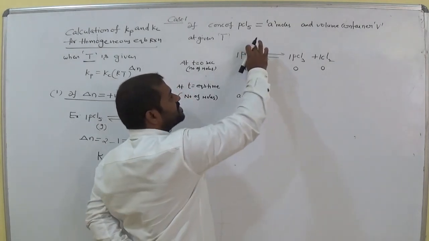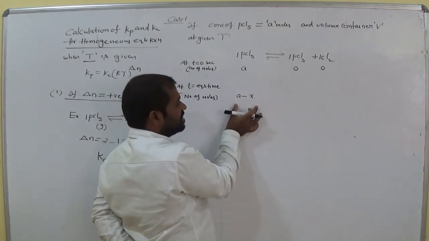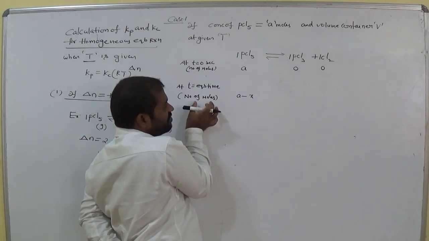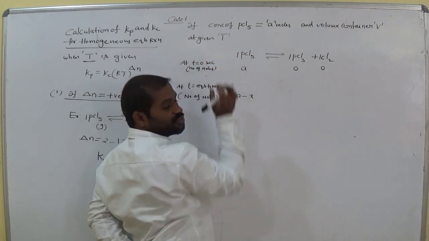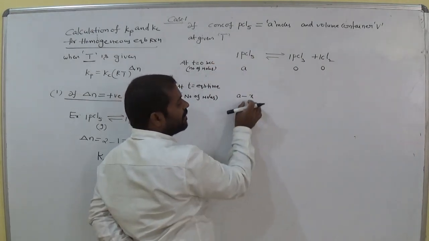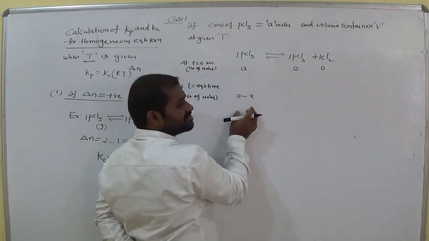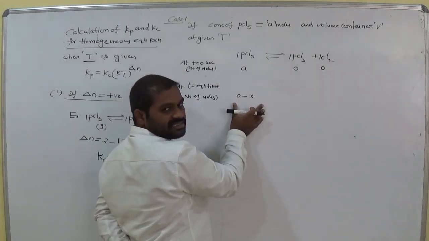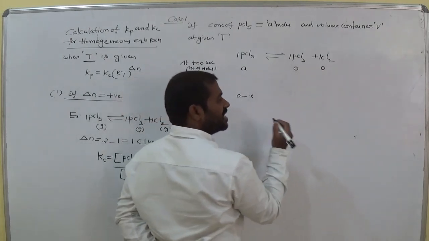So how many moles of PCl5 are here? 1, so 1 into X, A minus X. These are the moles of PCl5 at equilibrium, A minus X. Suppose here it is 2, A minus 2X. Suppose it is 3, A minus 3X. How many moles are decreased from A here? X moles. Then the remaining moles at equilibrium, A minus X.